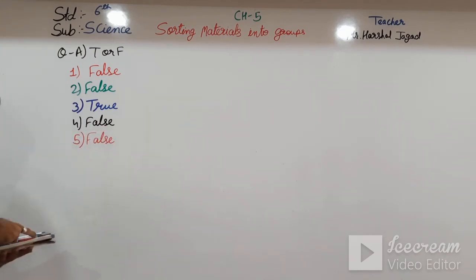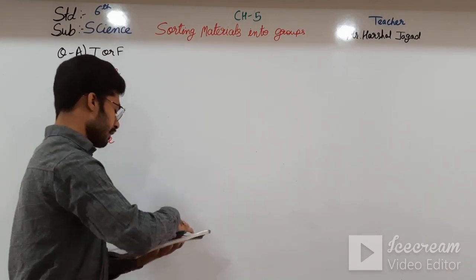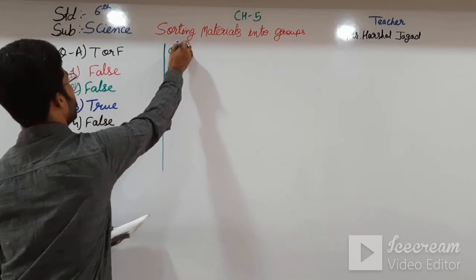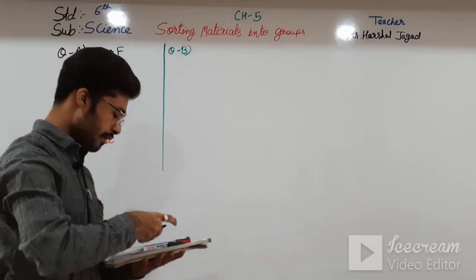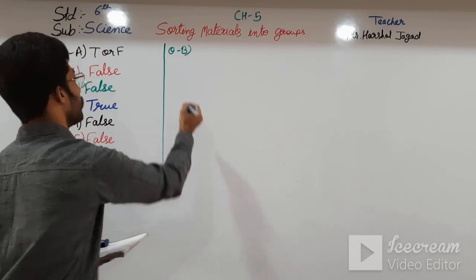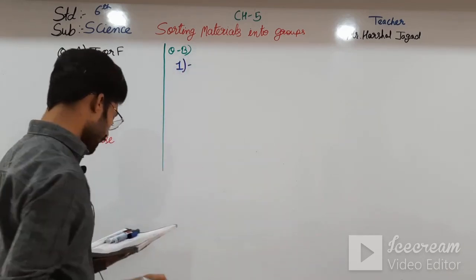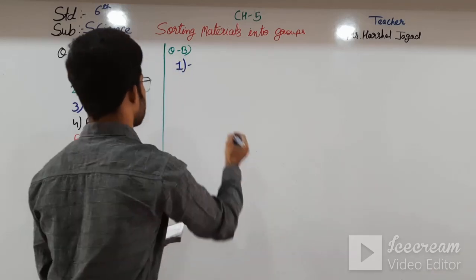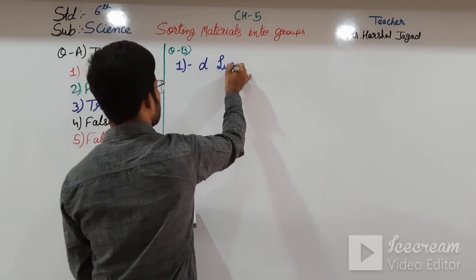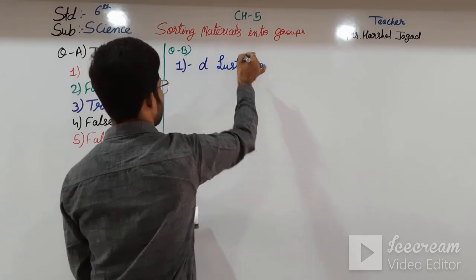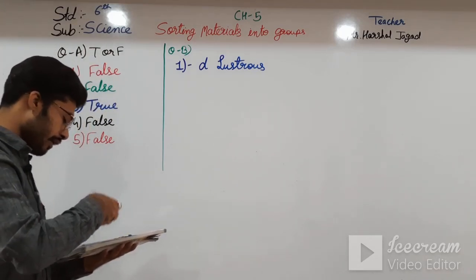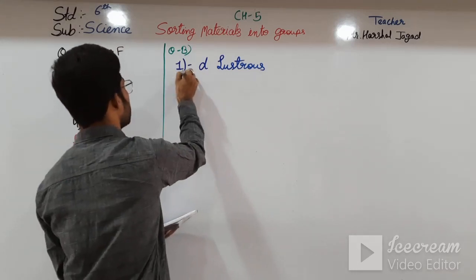And question number 2, that is match the following, that I am writing over this side. Question number B, match the following. In column number 1, first is gold. Gold is lustrous. So that is first, D. Lustrous. And oxygen, oxygen dissolves in water. Yes, it is true. Second one, C,